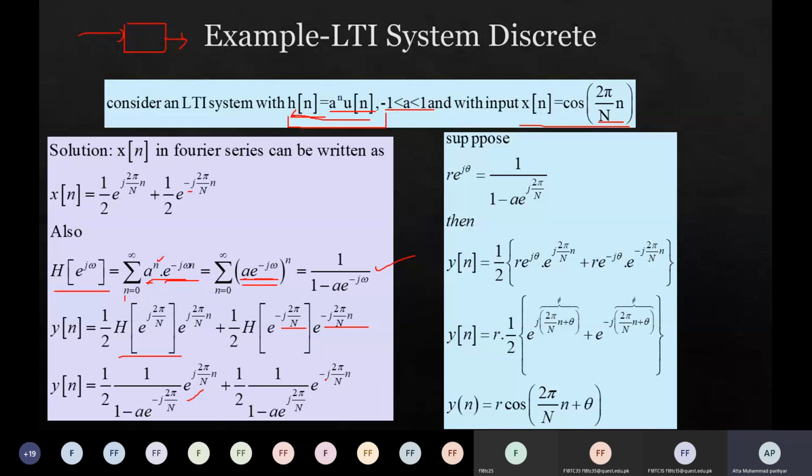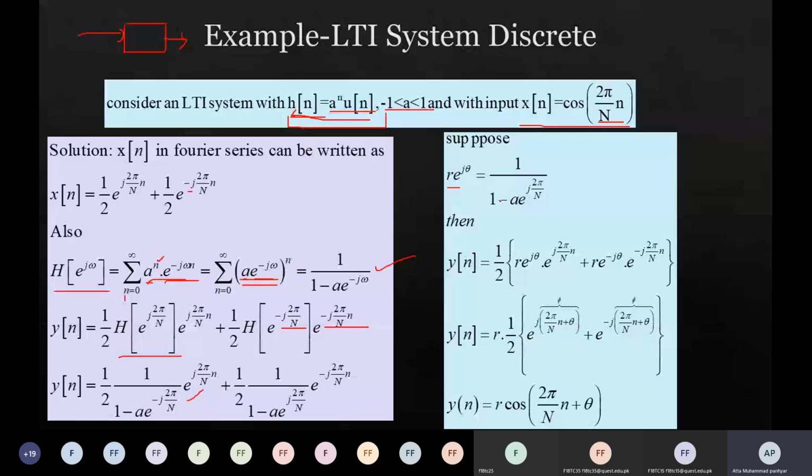Now, because this looks very ugly, it's not a very beautiful signal, we want to take certain assumptions. For example, if I say r e to the power jθ is equal to 1 upon 1 minus a e to the power j2π/N, then r e to the power minus jθ must be equal to 1 upon 1 minus a e to the power minus j2π/N.